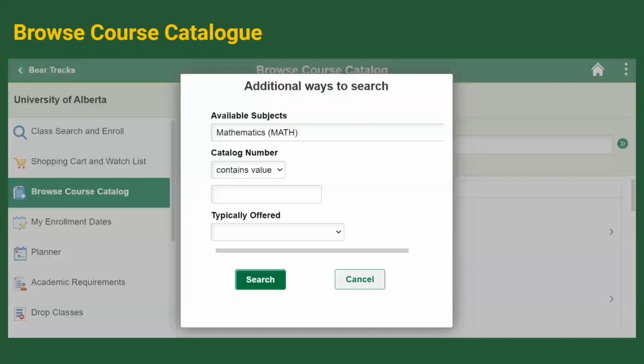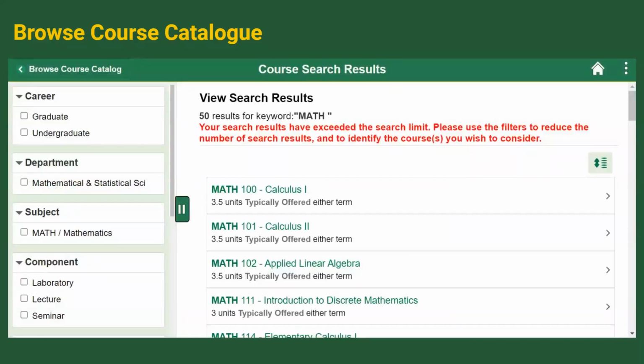If you wanted to see what kinds of math courses we offered, you would go under Browse Course Catalog and then select the course subject of math. This would then bring you to a page with a list of all math courses being offered at the U of A. You can narrow down your search criteria by selecting parameters on the left, such as department the course is offered through, whether the course is undergraduate or graduate, or more.